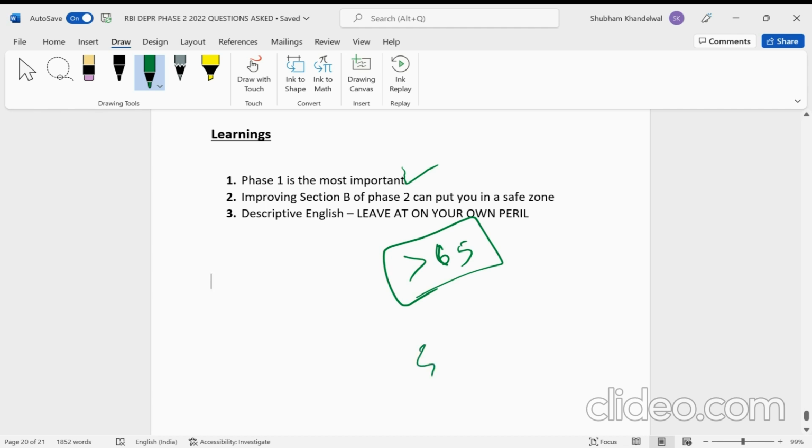Because if you get anywhere around 55 to 60 in the economics paper and above 65 in descriptive English, then definitely you should be in the interview. So I think an equal emphasis should be given to descriptive English when you are preparing for phase 2.